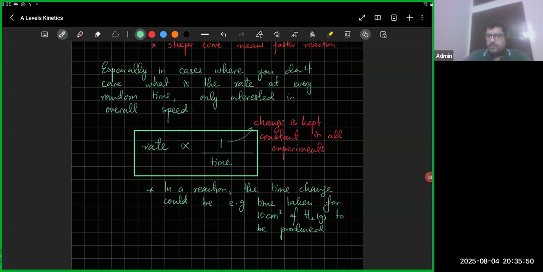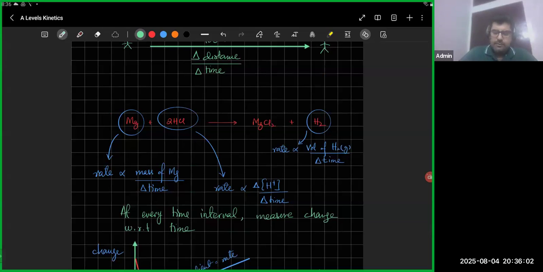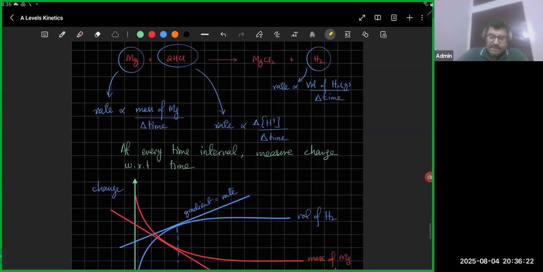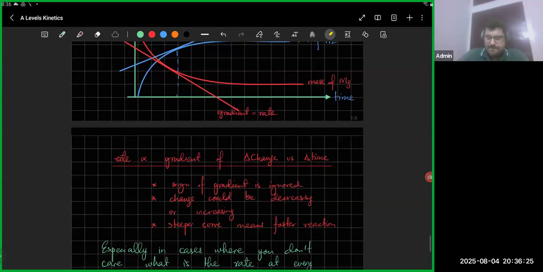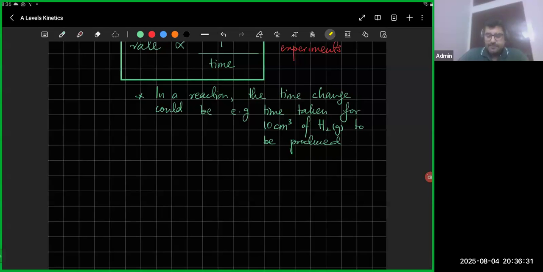Okay, the next thing is, for example, the same reaction Mg plus HCl, right? You've got a 10-gram piece of magnesium. All you can do is measure the time it takes for 10 grams of magnesium to dissolve completely. In the second reaction, if it's happening at a higher temperature, and it takes a lot less time, then that's a faster reaction. So you're keeping the change fixed instead of measuring change at every single time interval. That is one way of measuring the rate of reaction.